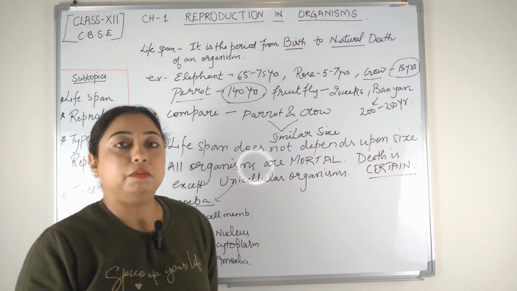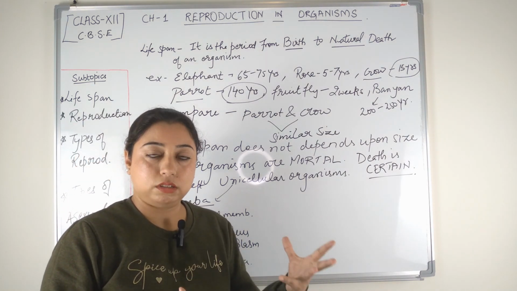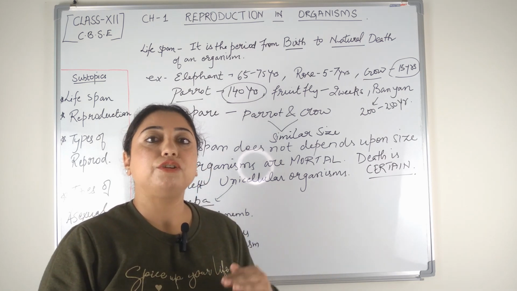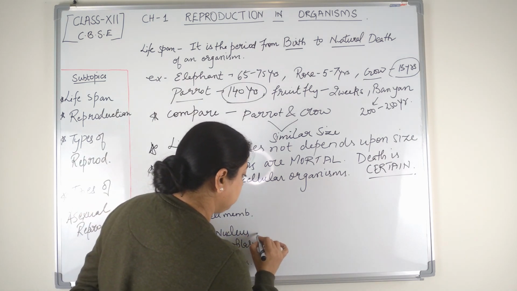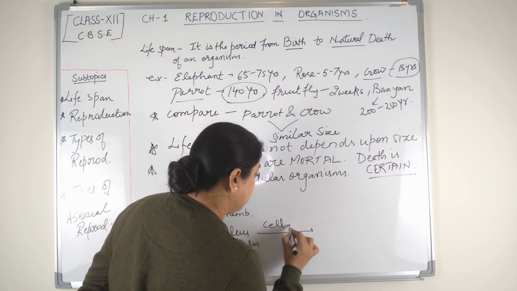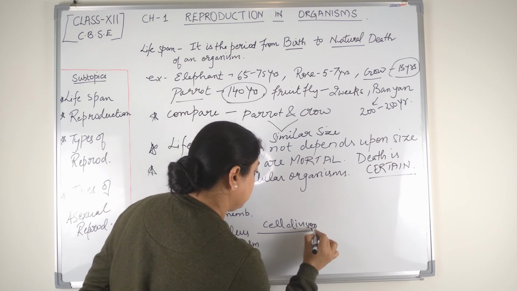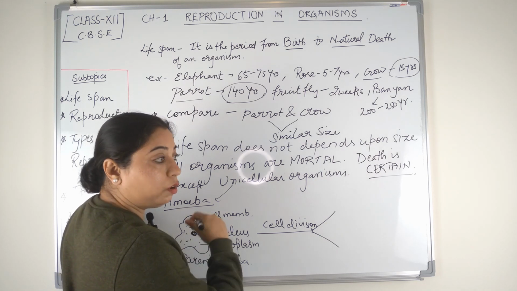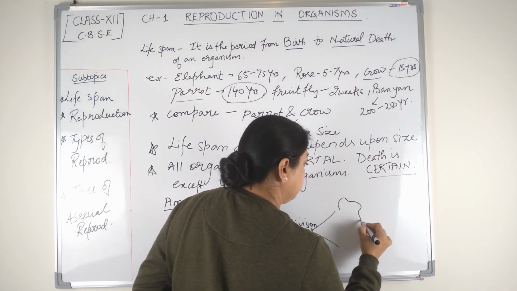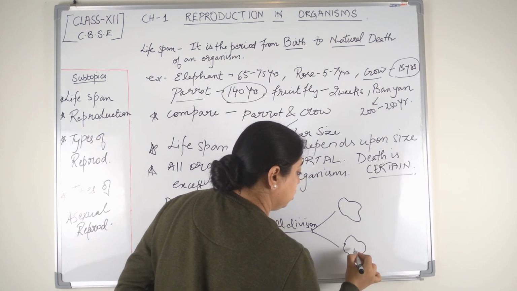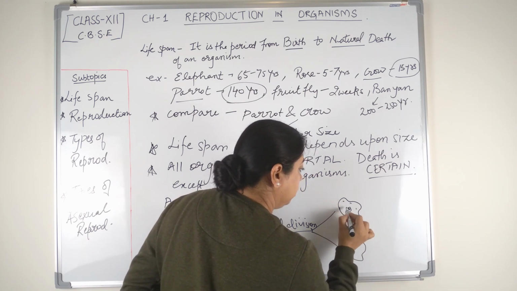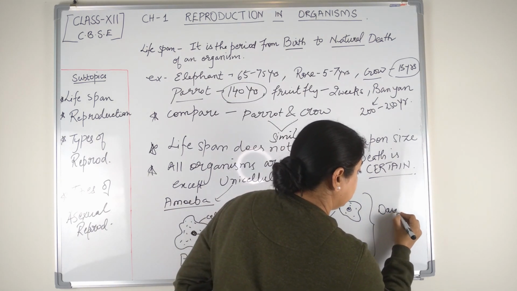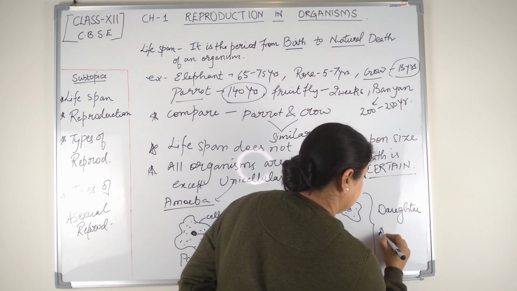Now, this parent amoeba, after the birth, it grows and it gets mature. After the maturity, instead of dying, this organism undergoes cell division, as a result of which this parent amoeba converts itself into two daughter cells, identical daughter cells, which are known as daughter amoebae.